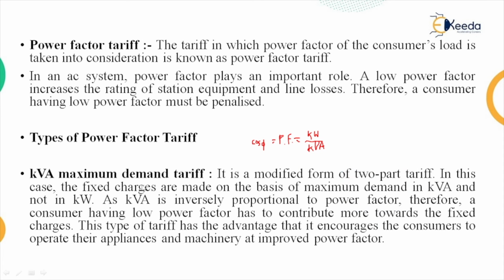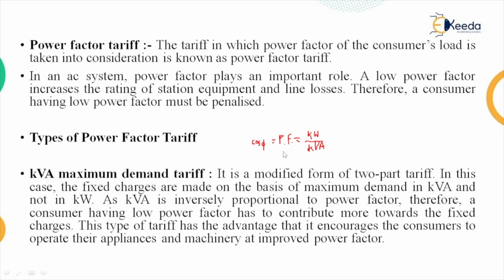So the KVA maximum demand tariff is a modified form of two-part tariff. In this case, the fixed charges are made on the basis of maximum demand in KVA and not in kilowatt. As KVA is inversely proportional to power factor, a consumer having low power factor has to contribute more towards the fixed charges.